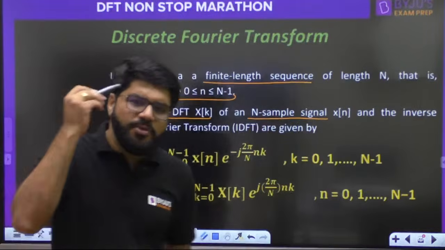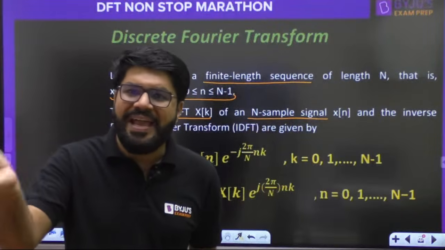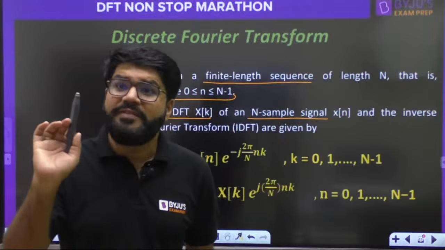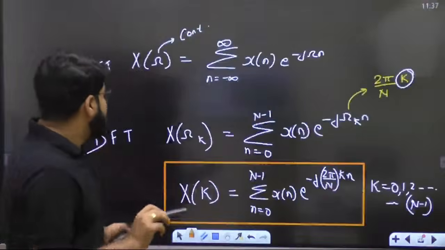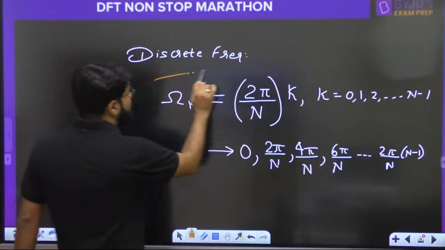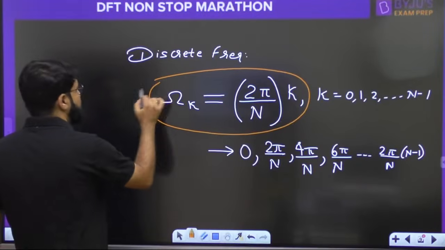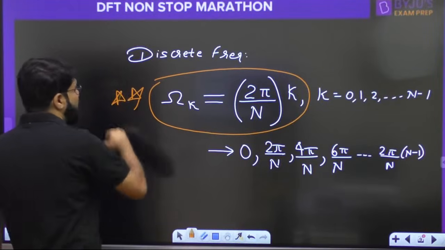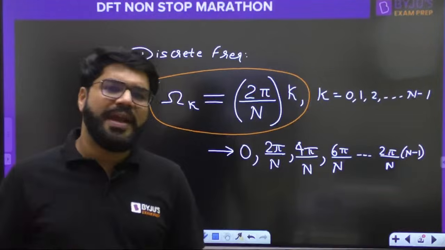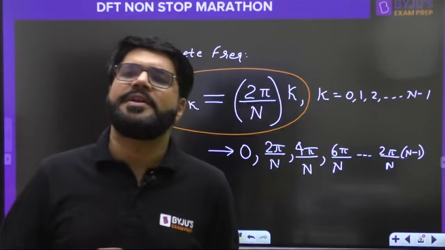Whenever you forget this formula, you can call it as e power minus j omega n. Which omega? Discrete omega. So always remember the discrete omega formula. ये important है आपके लिए. Even many of the properties you can connect by this. That is why this discrete omega is very helpful for you to remember the properties also.